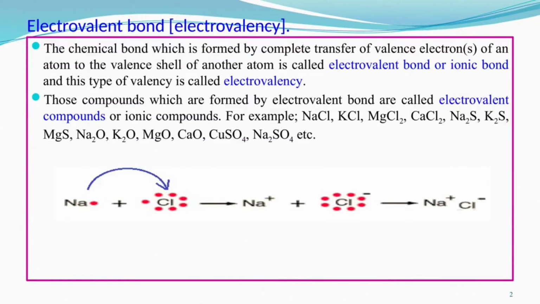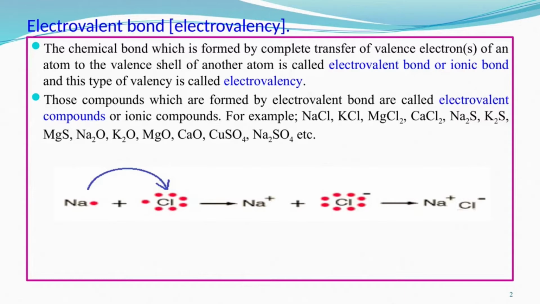So, just today we have started the electrovalent bond, which is also known as electrovalency. The chemical bond which is formed by complete transfer of valence electron or electrons of an atom to the valence shell of another atom is called an electrovalent bond, and it is also known as ionic bond. Okay. And this type of valency which exists between them is called electrovalency. Okay. So, this is the definition of electrovalent bond. So, you can note down from there.